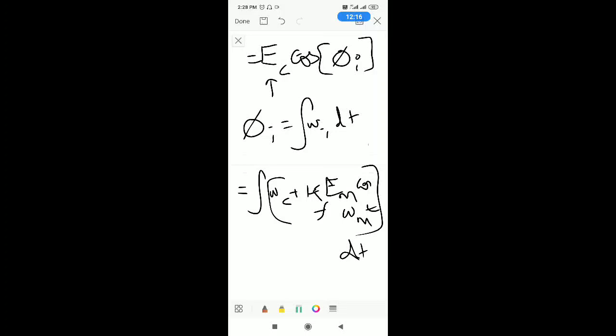This is your phi i, and when you integrate this, the result is omega c t plus the integration of kf, which is a constant, Vm is a constant, and the integration of cos will give sine, omega m t.